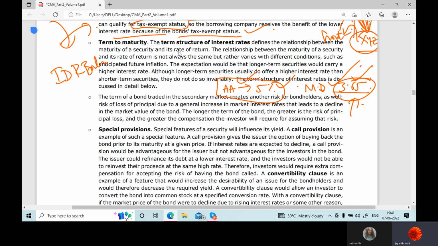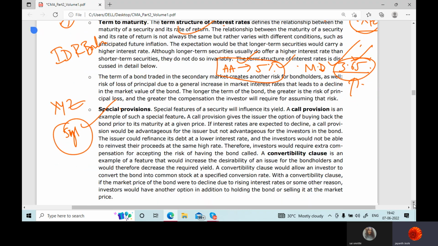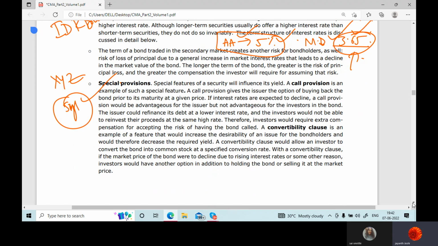So term to maturity is nothing but the time period till which the bond is existing, or the time period till which the amount has to be paid by the company. Suppose XYZ company has issued bonds for 5 years, the term to maturity is 5 years. Until that time, the company has to pay interest.